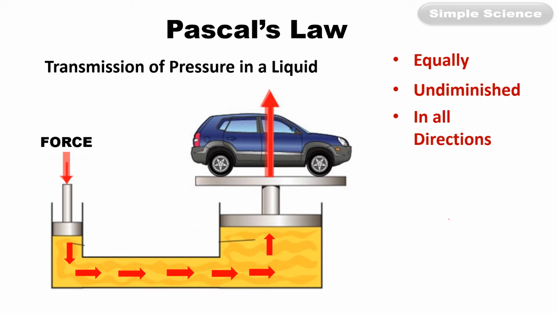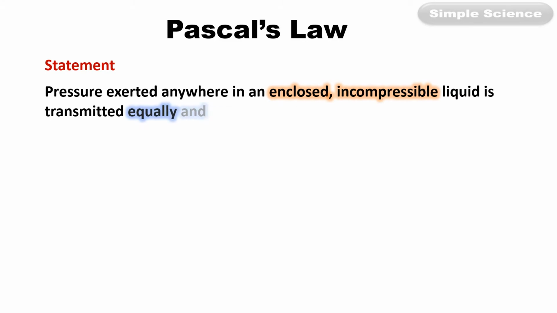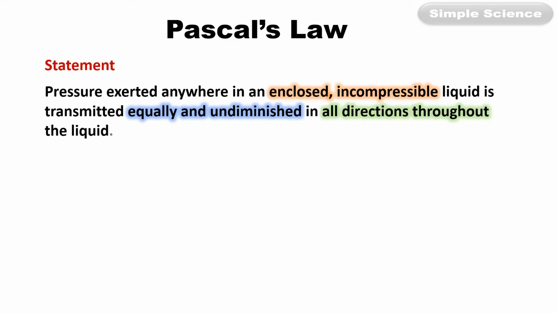So Pascal's law is based on the transmission of liquid pressure. The statement of Pascal's law: it states that the pressure exerted anywhere in an enclosed, incompressible liquid is transmitted equally and undiminished in all directions throughout the liquid. Here these are the keywords. Enclosed means the liquid should be closed from all sides.